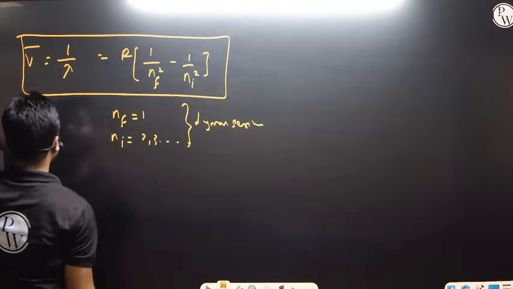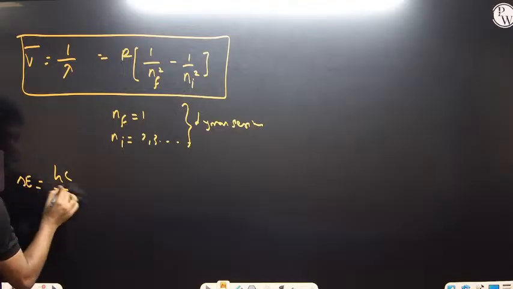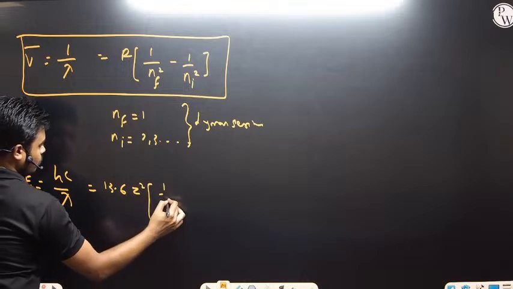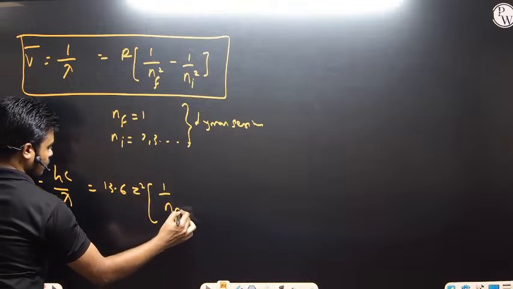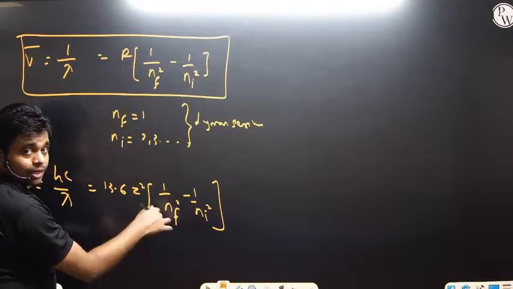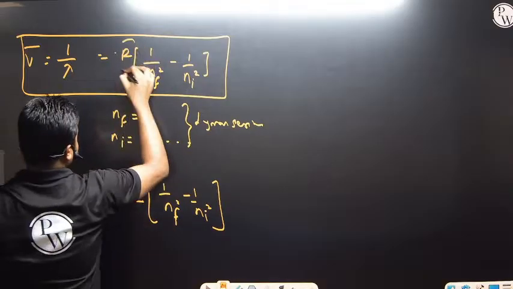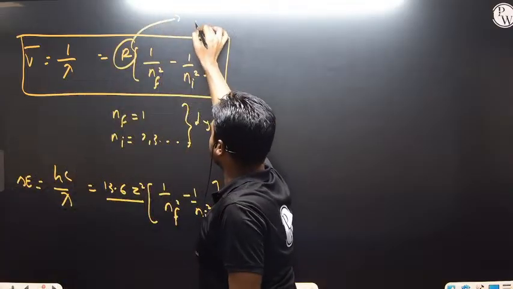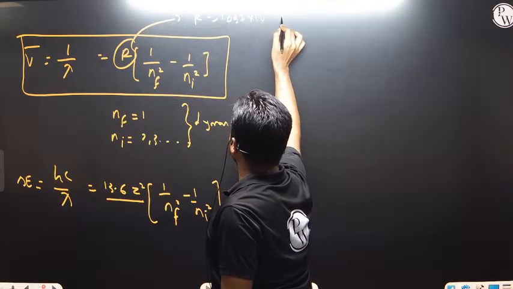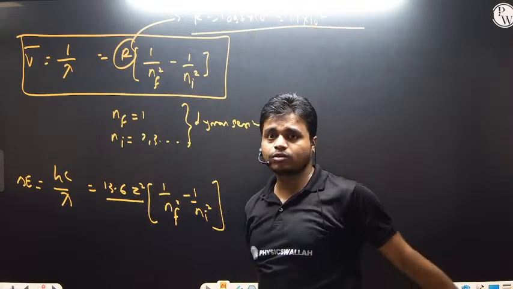And in terms of the energy, if you write this, hc by lambda is equal to delta E, and that is given by 13.6 Z square into 1 by n final square minus 1 by n initial square. Now this particular term is what we define as the Rydberg constant. The R value is 1.097 into 10 to the power 7, or approximately 1.1 into 10 to the power 7 per meter. That is the Rydberg constant that we will be taking.